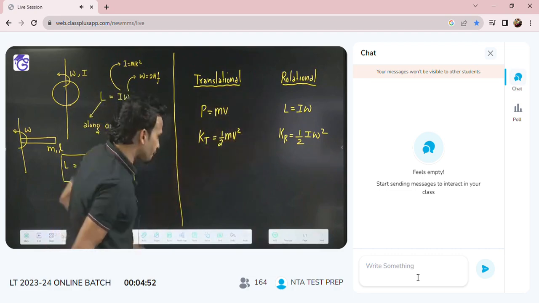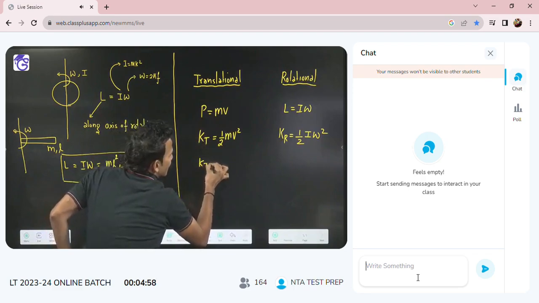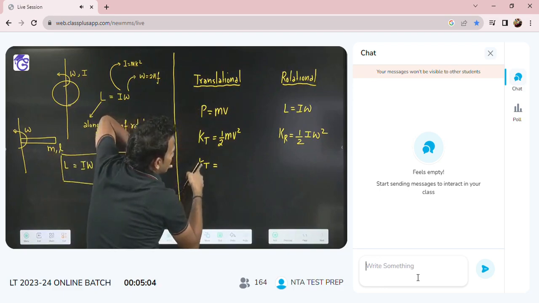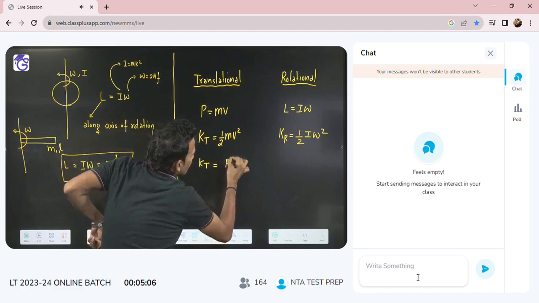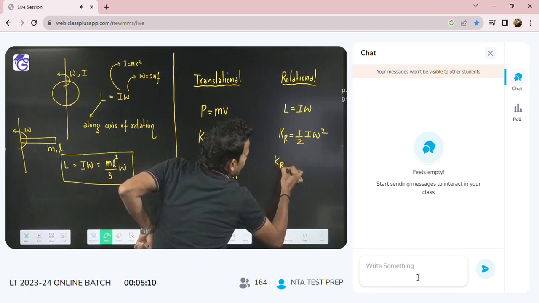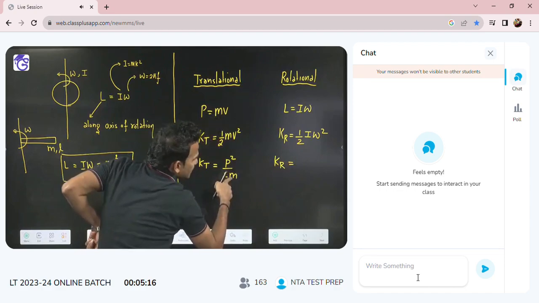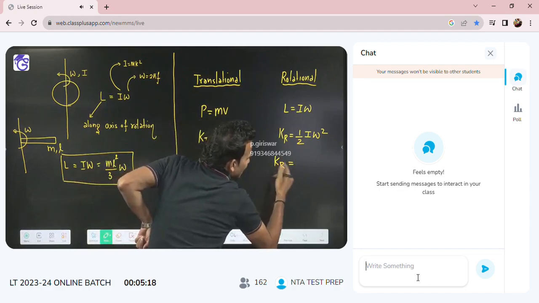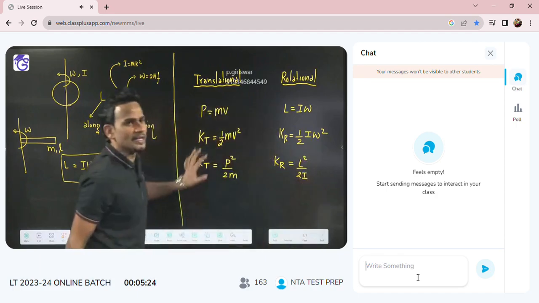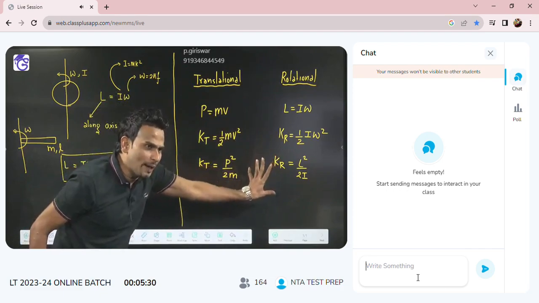Now in translational motion, we related translational kinetic energy and linear momentum. We studied K will be equal to P square by 2m. So in rotation, rotational kinetic energy will be equal to, in place of linear momentum, angular momentum will come, and in place of mass, I will come. So rotational kinetic energy will be L square by 2I. Same result. Here we use P square by 2m, here we use L square by 2I.